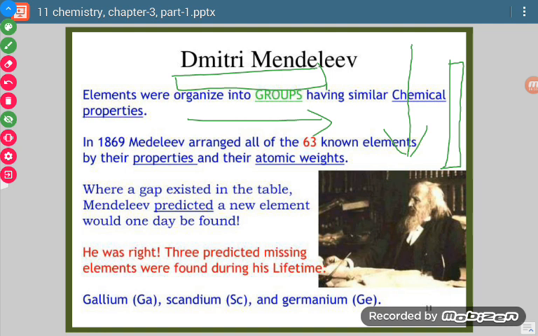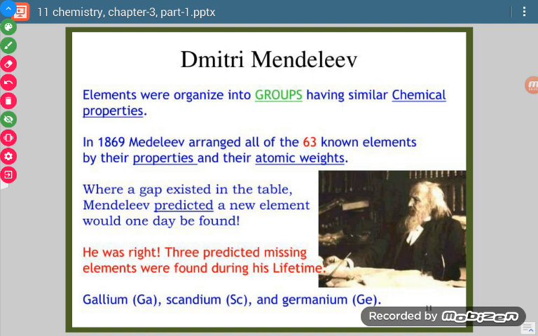So he could establish the relation between the known elements in such a way that they could be placed in the form of groups and periods. Now there was presence of gaps also, because he arranged the elements on the basis of atomic weight.